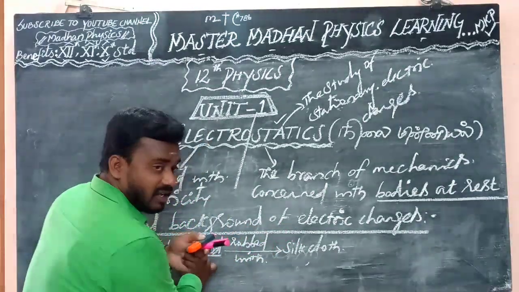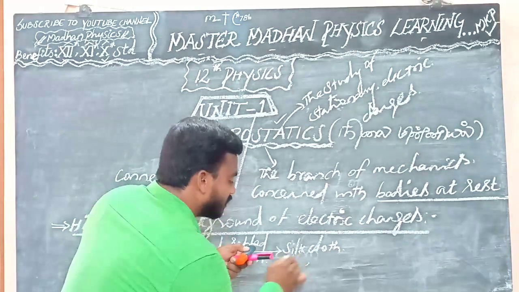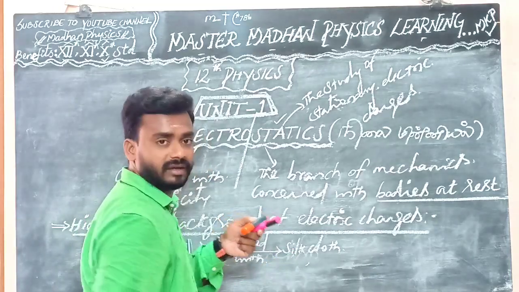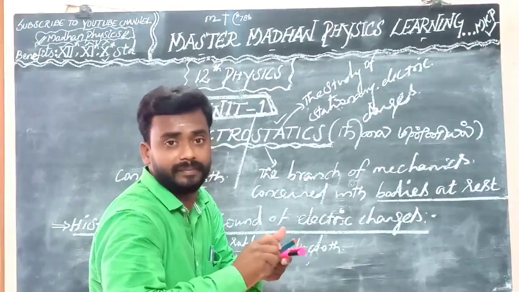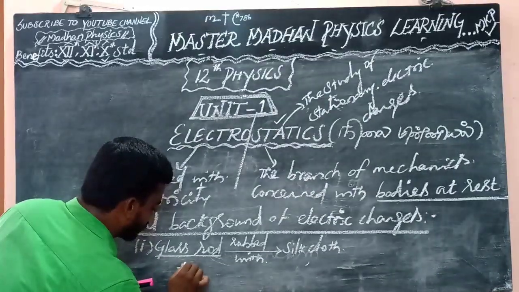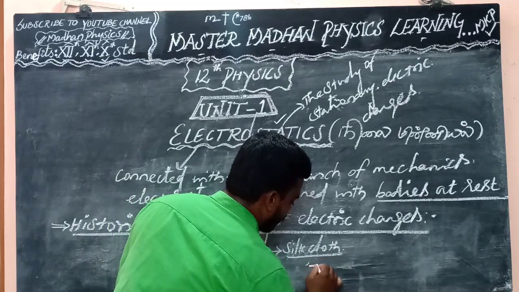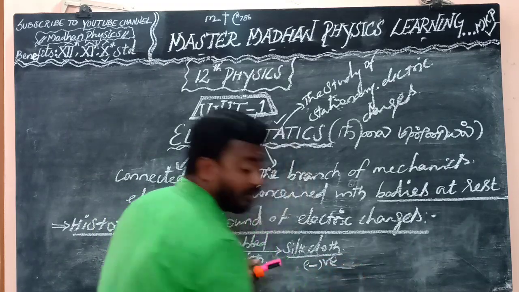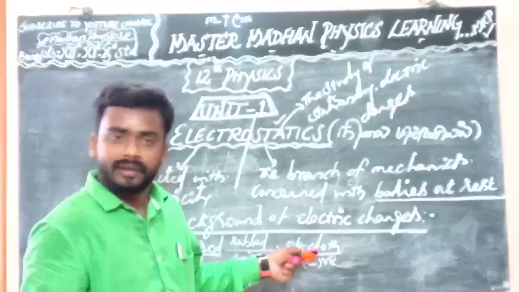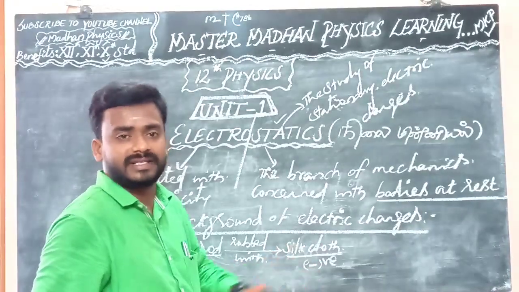In the glass rod, some negative charges are transferred to the silk cloth when we rub. So the glass rod will get positive charge and the silk cloth will get an equal amount of negative charge. That is very important.